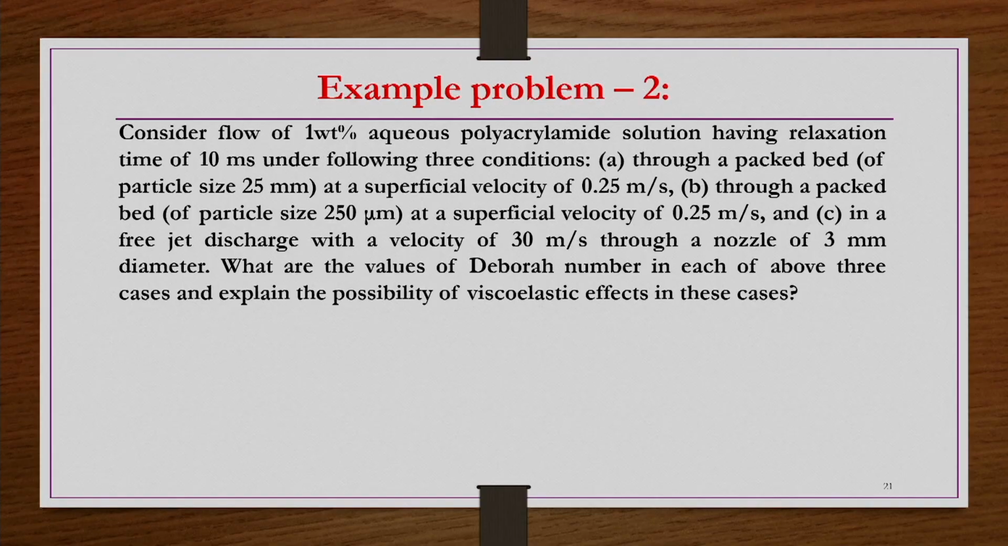One last example problem on Deborah number. So consider a flow of 1% aqueous polyacrylamide solution having a relaxation time of 10 milliseconds. So relaxation time is given. That is the characteristic of the material, like a property of the material. So this material is flowing under 3 different conditions. One condition is a packed bed of particle size 25 mm at a superficial velocity of 0.25 meter per second.